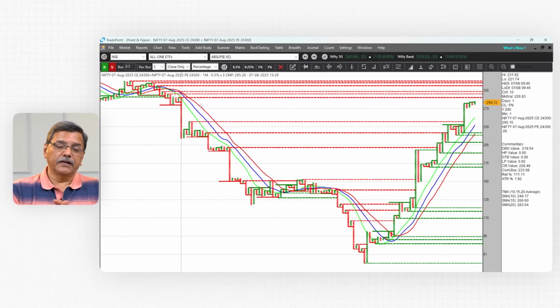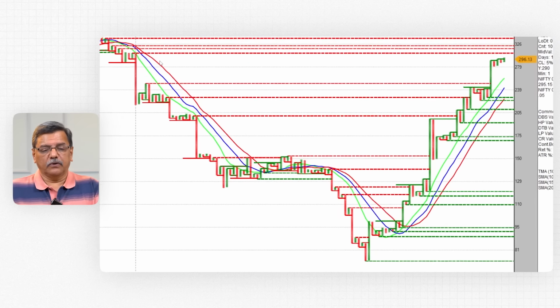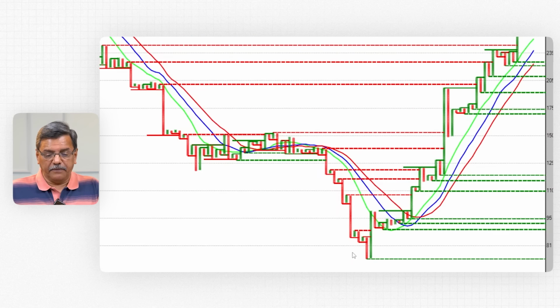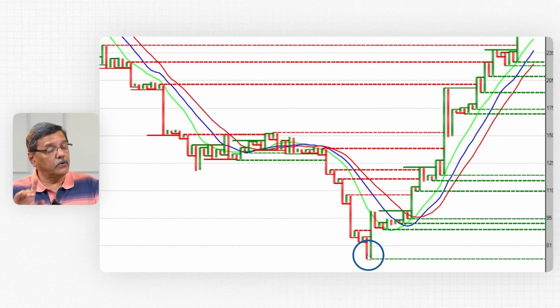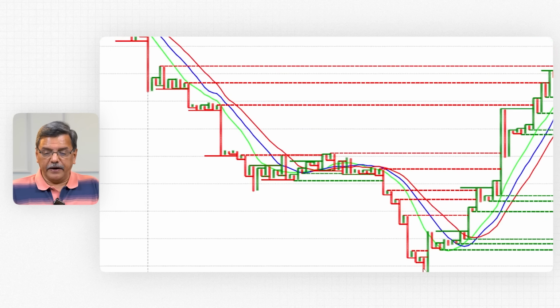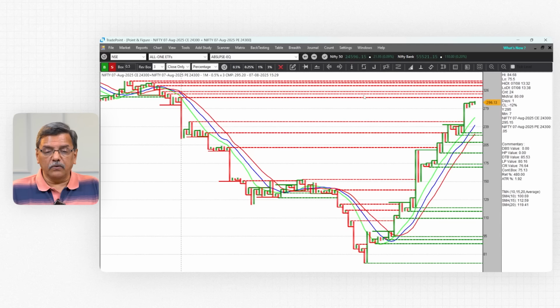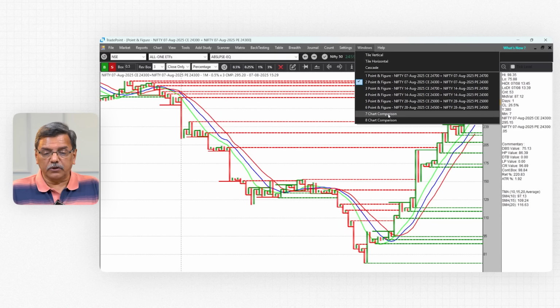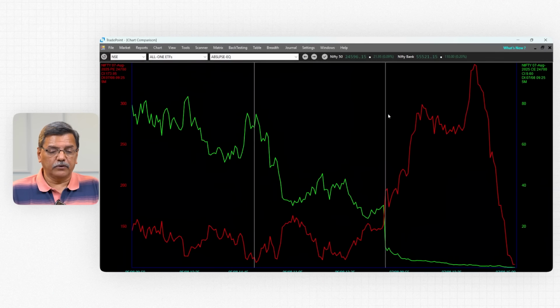But in this case, one thing which you come to know within the first 5-10 minutes is that Nifty was bearish right in the morning. Then it started coming down, and Nifty bottomed out at around 1:30, around the same time when that 24,700 straddle topped out. For example, in the morning it was near 300 and it came all the way to 75. Now, another thing which I wanted to show was here, if you look at the 24,700 call and put, this is the chart which shows the 24,700 call and 24,700 put on the same chart.